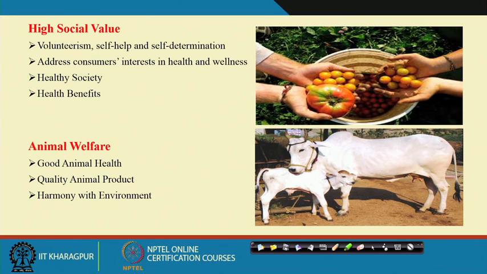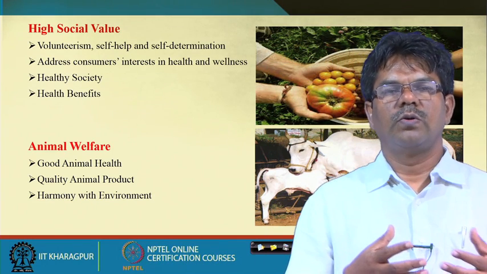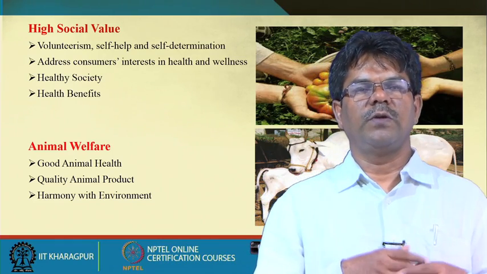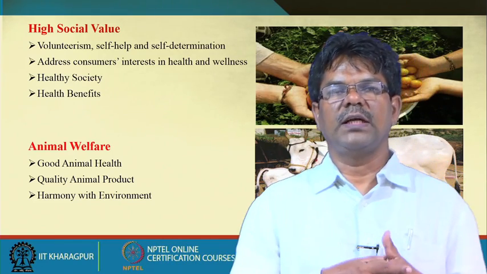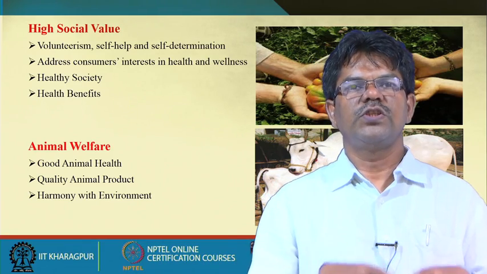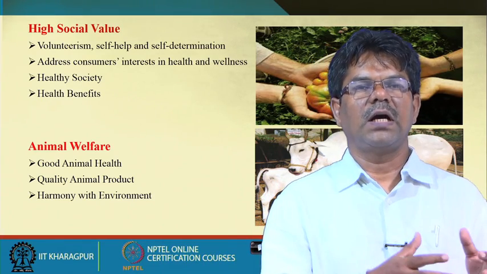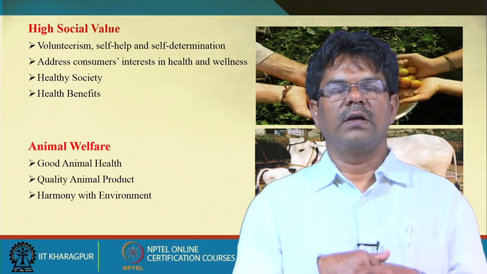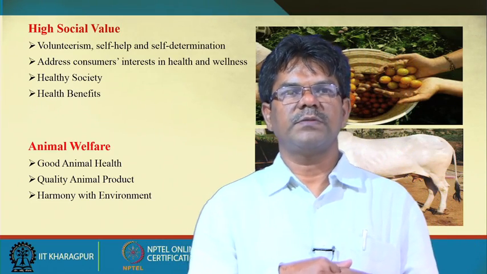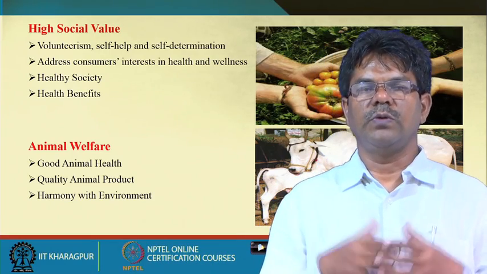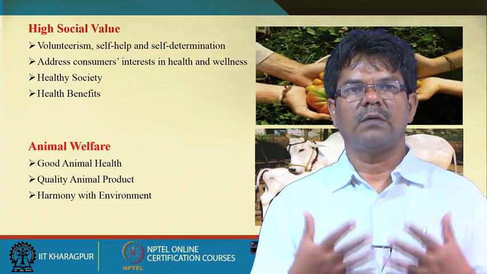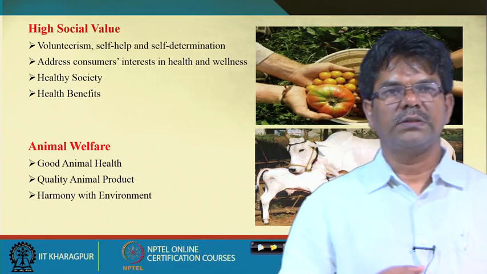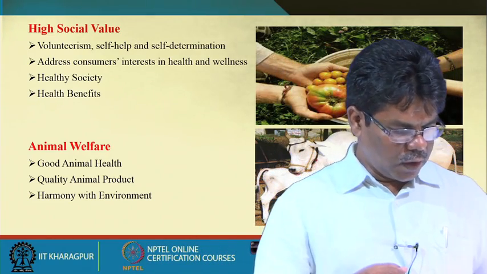These are combined, cow dung, and in organic farming they are used to produce different fertilizers and pesticides. If you take the system as a whole, the cow is an integral part of organic farming. So, the whole system is an organic integrated farming system concept. That is a harmony with the environment. We are living with nature, in harmony with the environment. That is one of the strengths, or integral components, of organic farming. So, these are the strengths of organic farming.